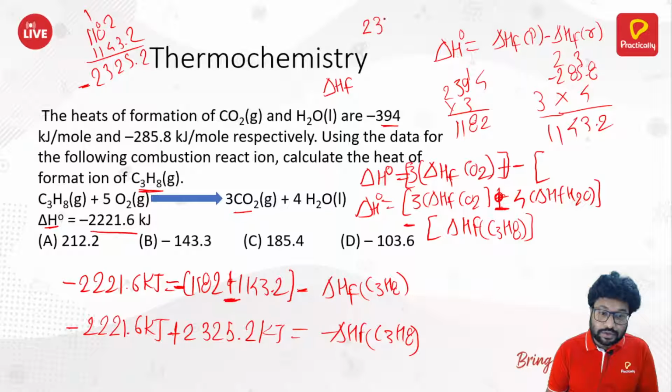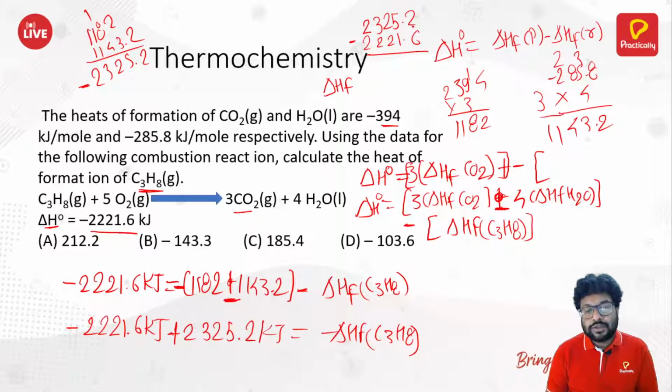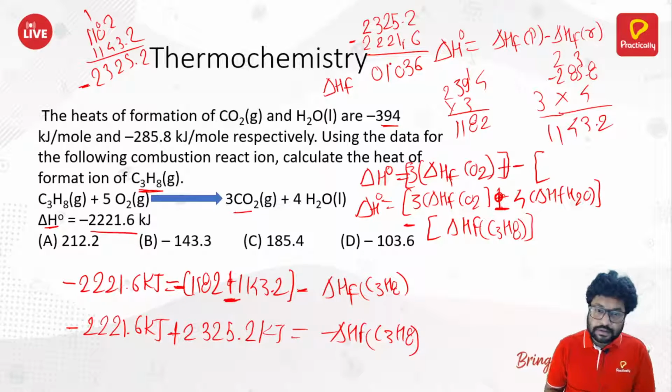So 2225.2 minus 2221.6. That gives 3.6, and so 103.6.